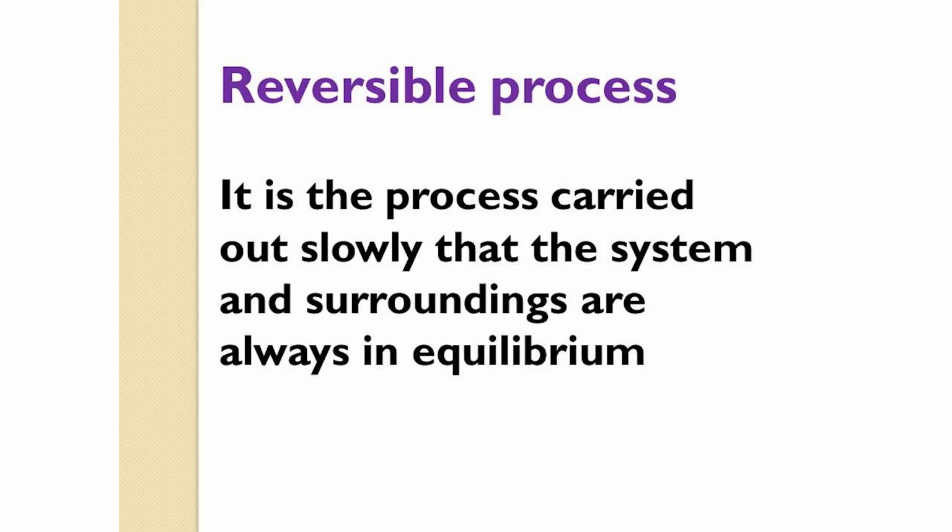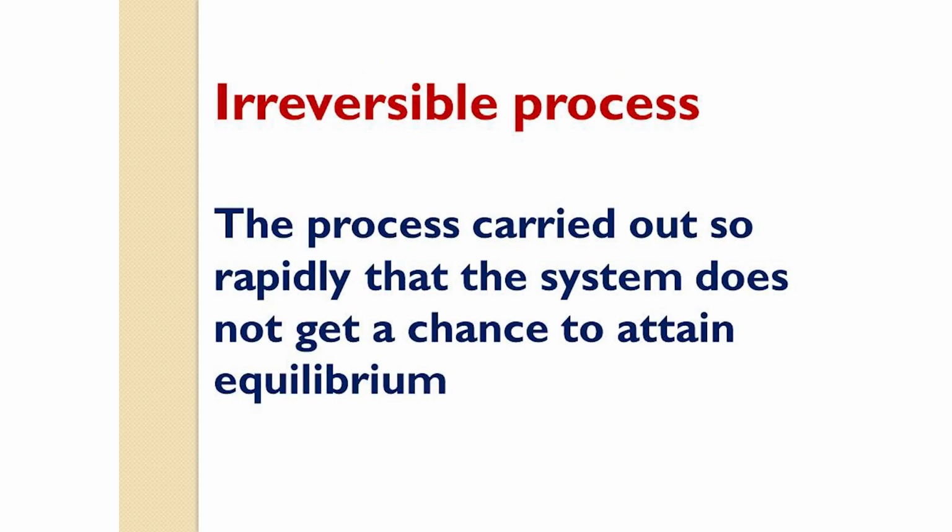Then what is a reversible process? A reversible process is a process that is carried out so slowly that the system and surroundings are always in equilibrium. Can you define an irreversible process? The process is carried out so rapidly that the system does not get a chance to attain equilibrium.